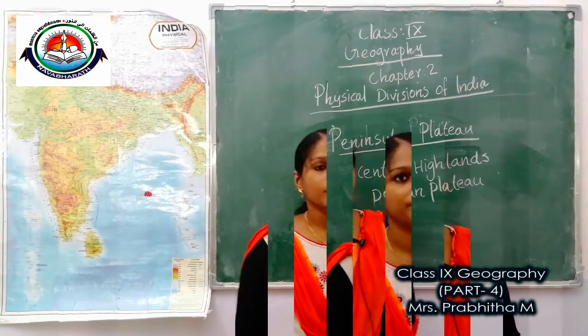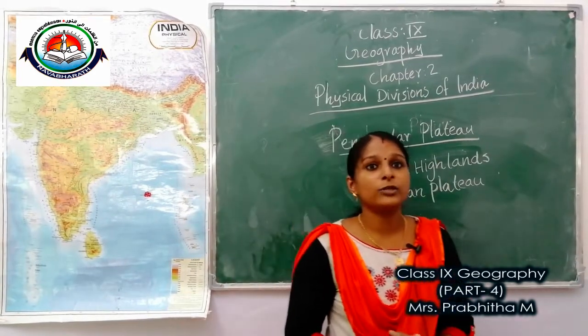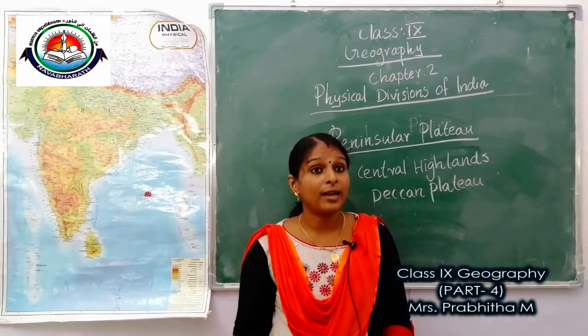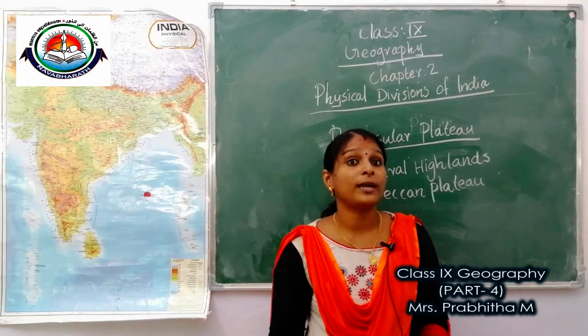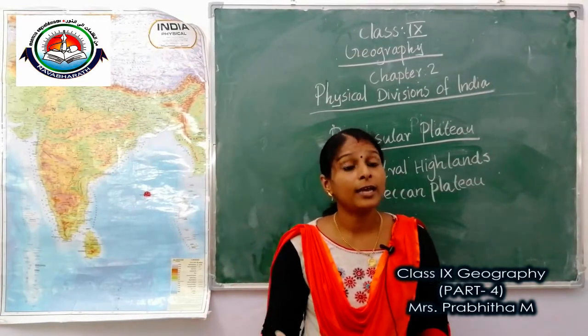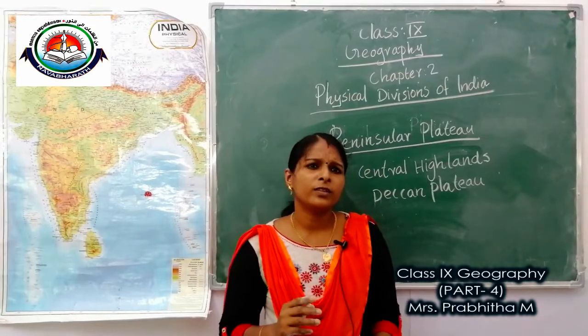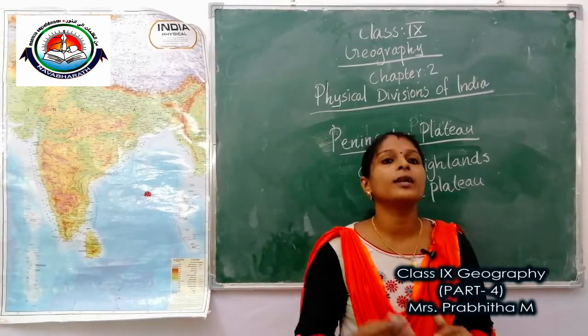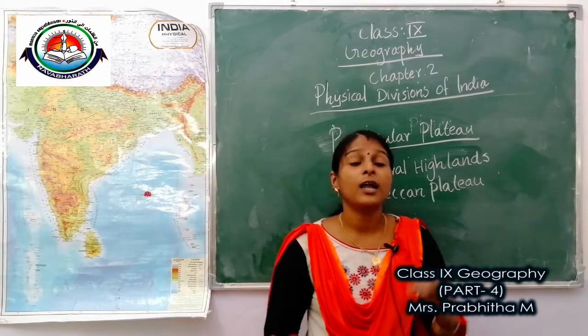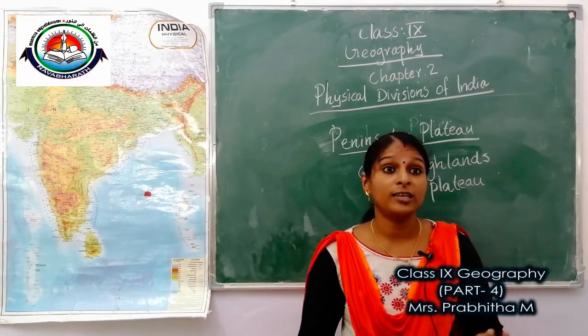An extension of plateau is also visible in the northeast, locally known as Meghalaya, Karbi Anglong Plateau and North Cachar Hills. Some other prominent hill ranges from west to east are Garo, Khasi and Jaintia hills.